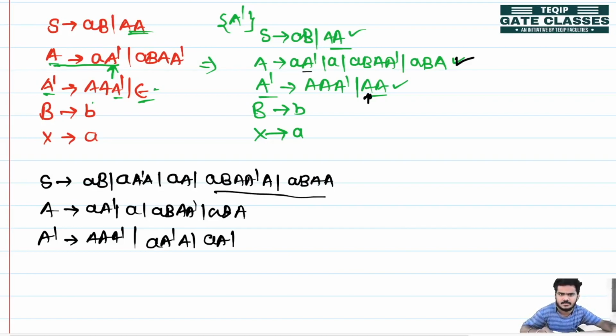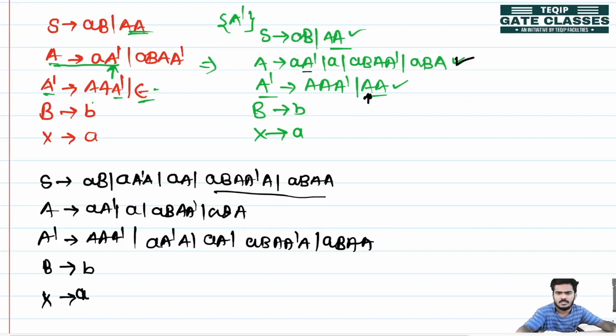We'll write the same thing. A B A dash, A B. Finally, the remaining productions are as it is. B is producing B, this is producing C.